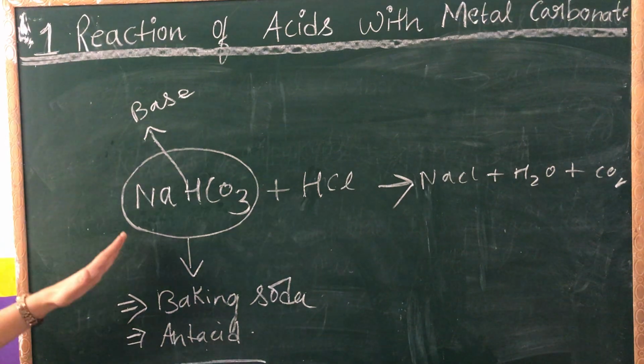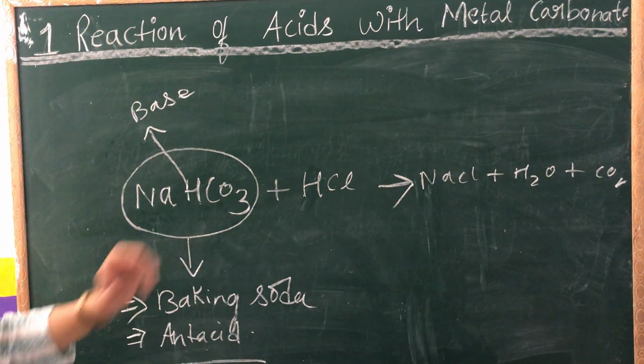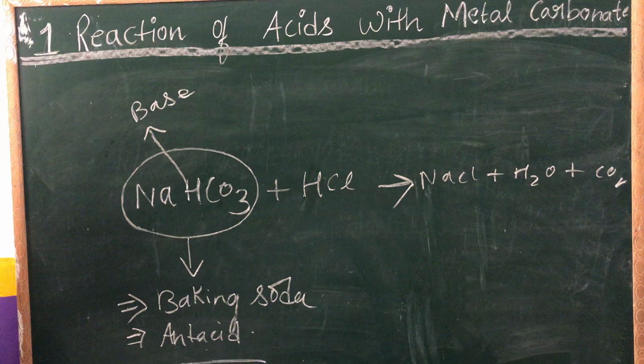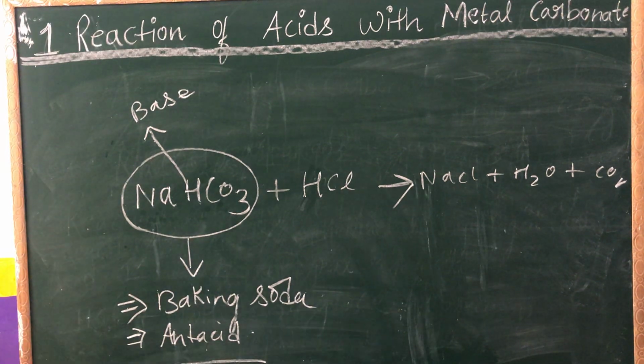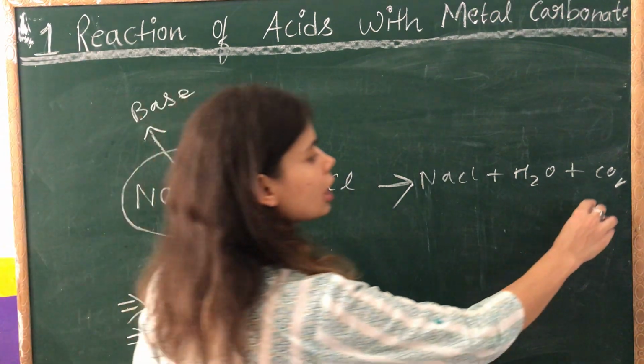So the compound that you use is NaHCO3, which is also called baking soda. You can write down this. Write down everyone. Clear children?